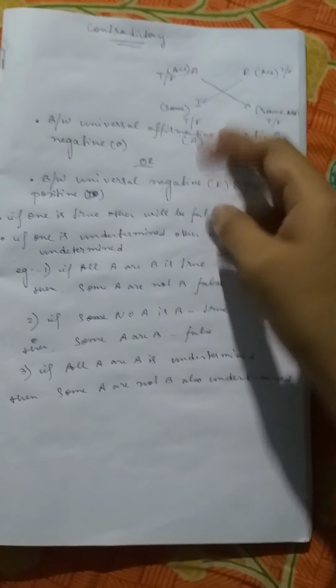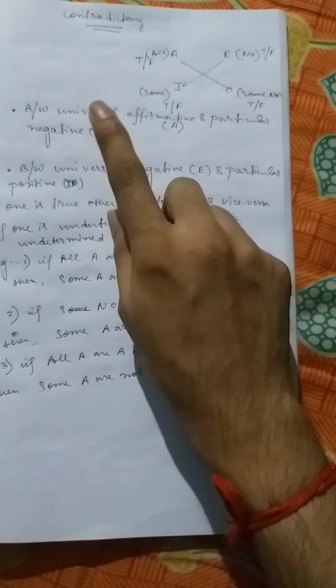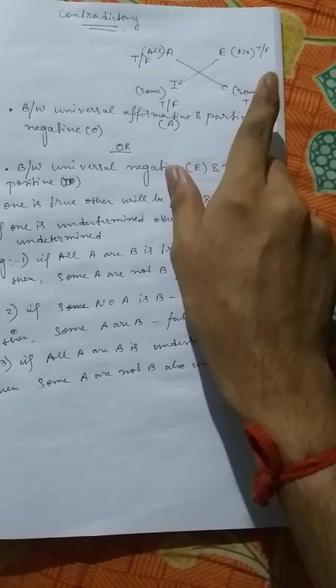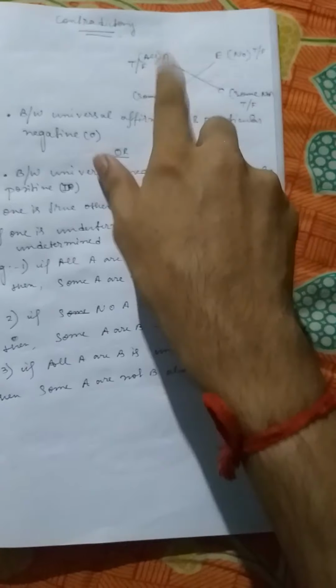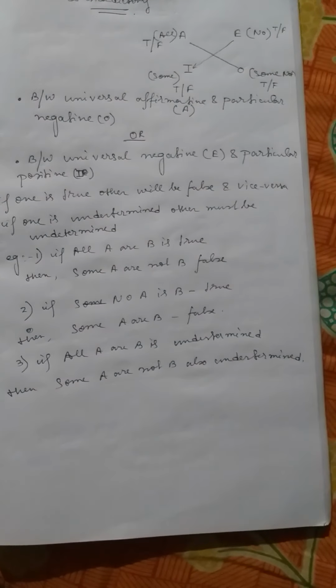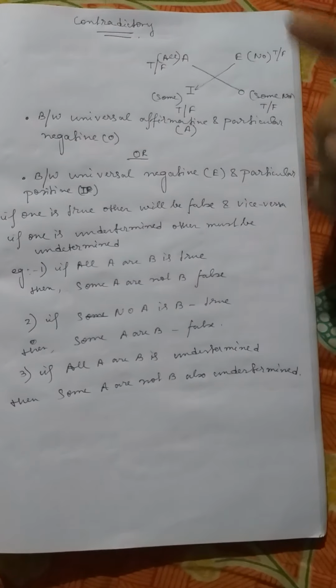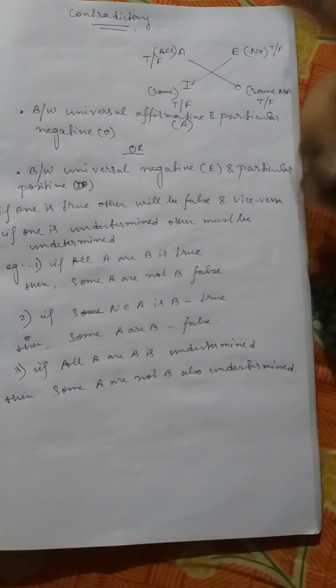This contradictory proposition denotes a relationship between universal affirmative and particular negative sentence, that is between A and O. That means opposite, A and O. That's why this arrow is given opposite. Or it denotes a relationship between universal negative and particular positive, between E and I.